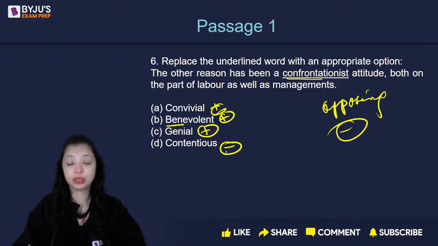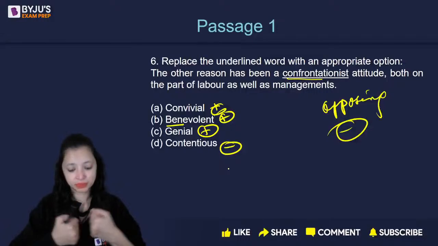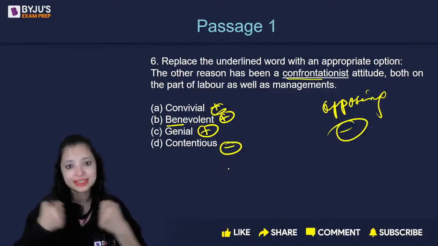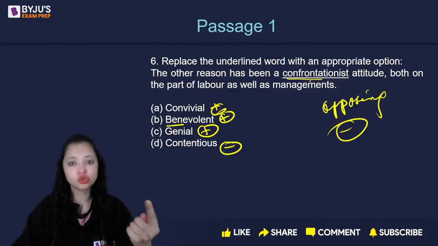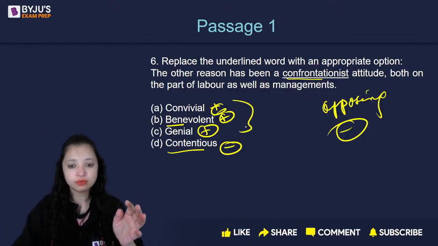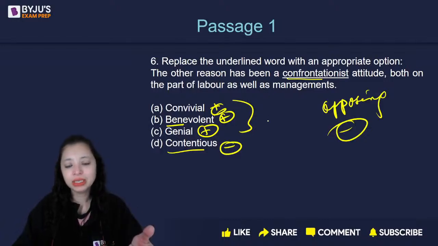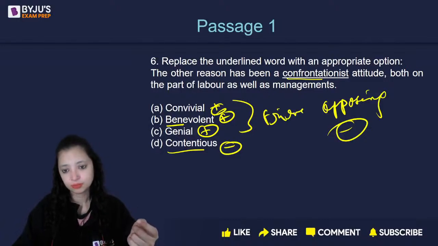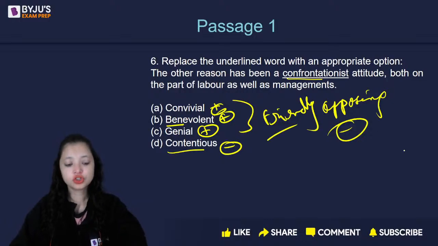Contentious is a negative one. Contentious is like a contender is a fighter, one who opposes you. That's contentious. Confrontation is also opposing. So the synonym is contentious. Rest of the words are antonyms. These mean friendly. Okay, so D is the correct answer.